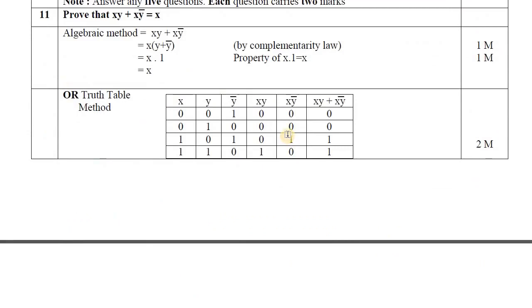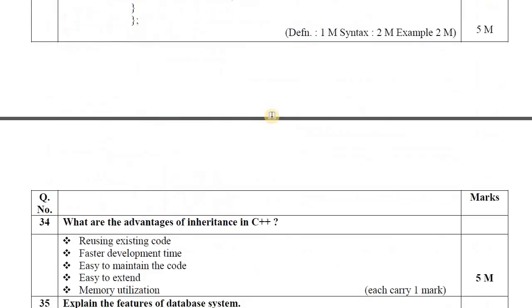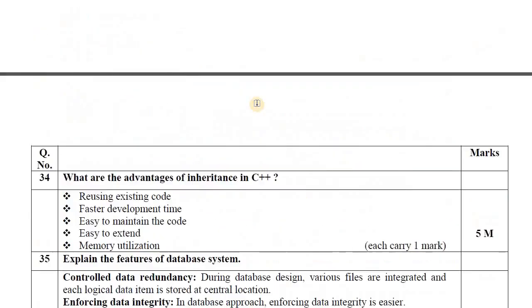So here also, the 5 marks question is, what are the advantages of inheritance? So you have to write the 5 advantages: reusing existing code, faster development time, easy to maintain the code, easy to extend the code, and proper or better memory utilization.